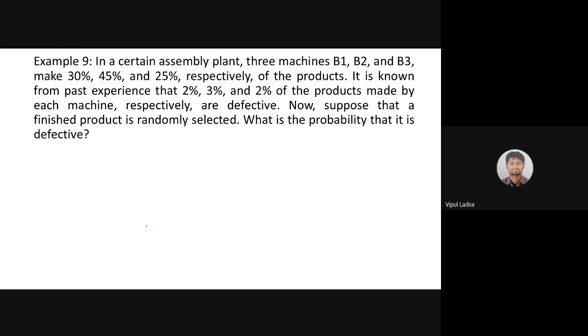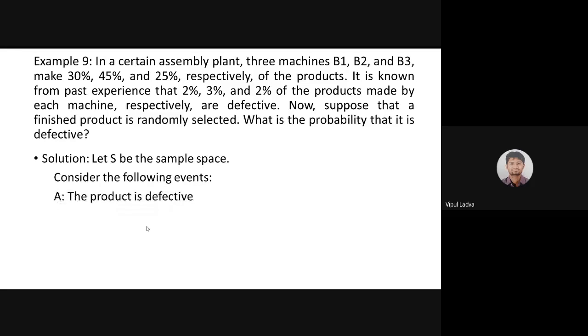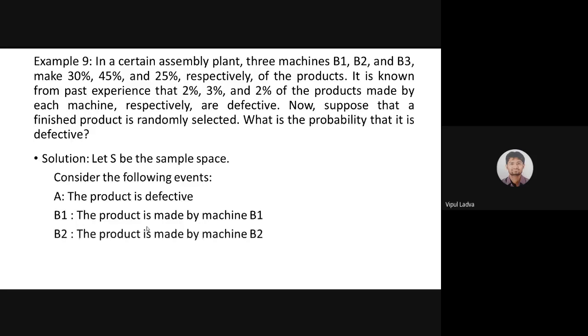First of all, we will go for labeling. Let S be the sample space related to this particular question. Okay, Vijay is saying, sir, I have done good. We will see. Consider the following events. Now I am going to label my events related to the question. A: the product is defective. B1: the selected product is made by machine B1. Event B2 means the selected product is produced by machine B2, and similarly B3.